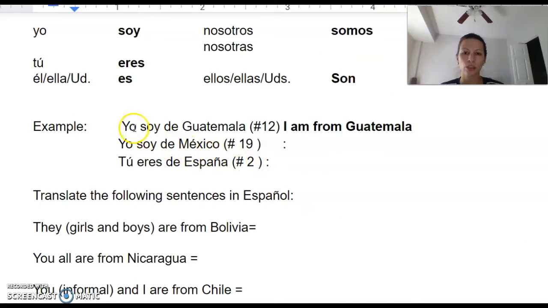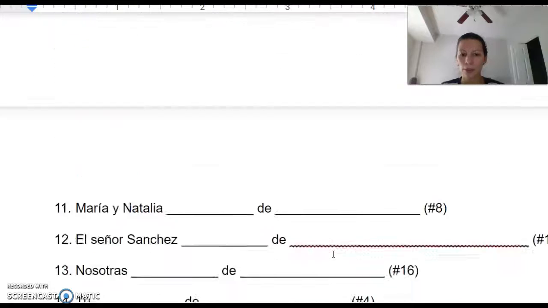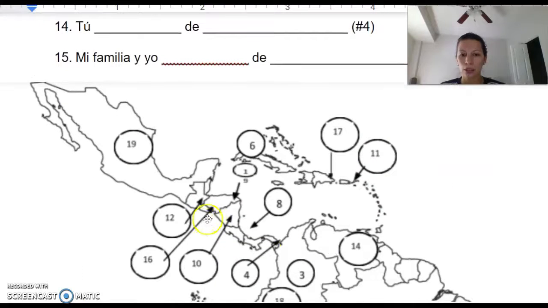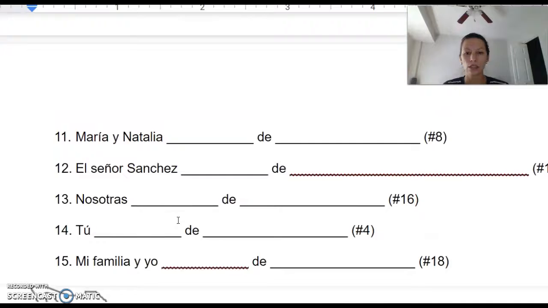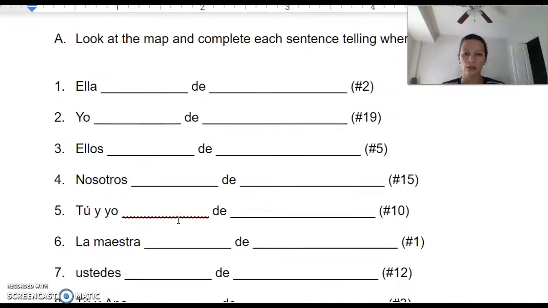For example, the first one says, Yo soy de Guatemala. I am from Guatemala. How do I know which country to write in there? Because it's number 12. If you go to your map, it's here, number 12, and then you look at it in your map here for Central America, and it says Guatemala.